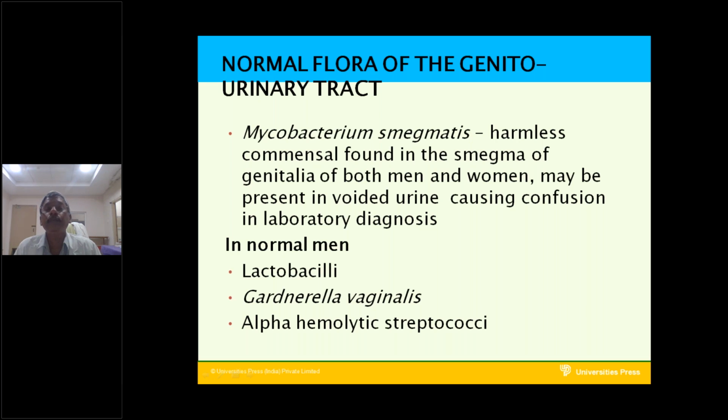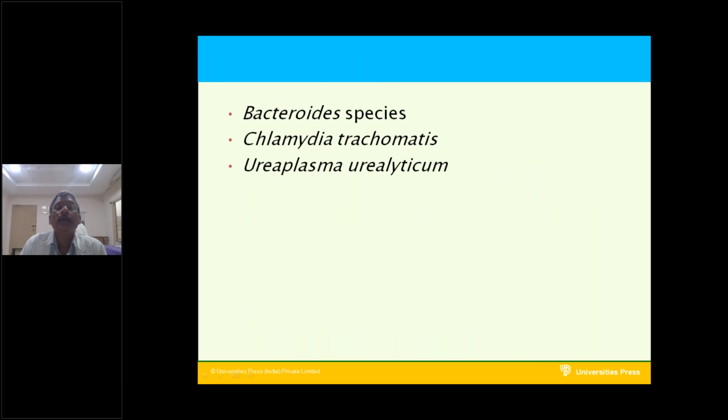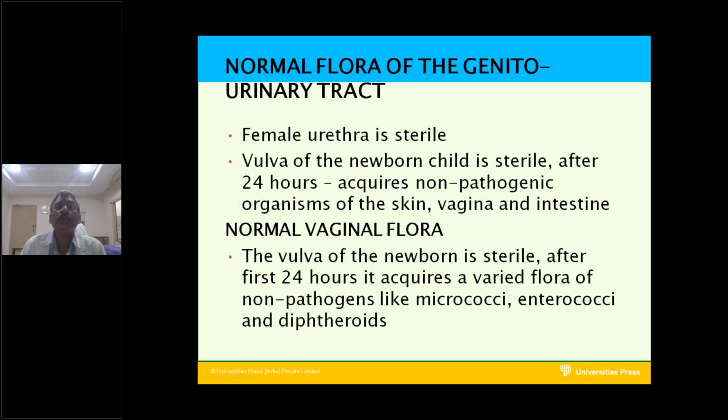Not only Mycobacterium smegmatis; lactobacilli, Gardnerella vaginalis, and alpha-hemolytic streptococci are normally present in the genitourinary tract. Along with that, Bacteroides species, Chlamydia trachomatis, and Ureaplasma urealyticum are present in the normal flora of the genitourinary tract. Coming to the female urethra, the female urethra is sterile.